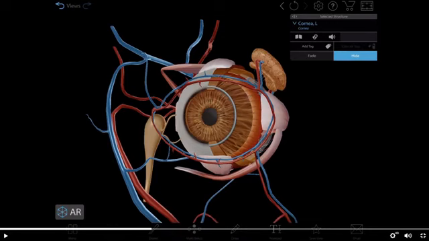When we look into the detailed structure of the eye, we can see there are three layers which are covering the eye.